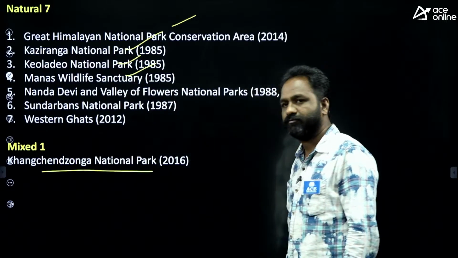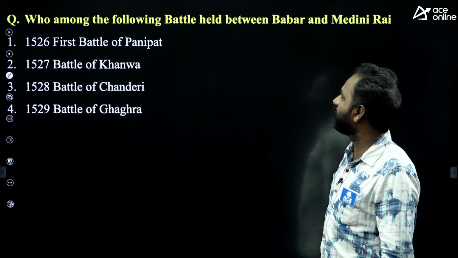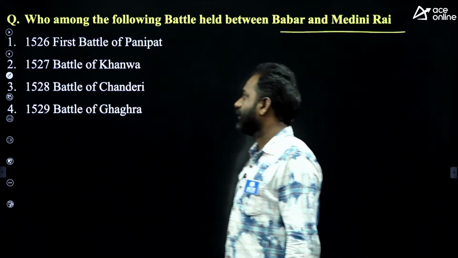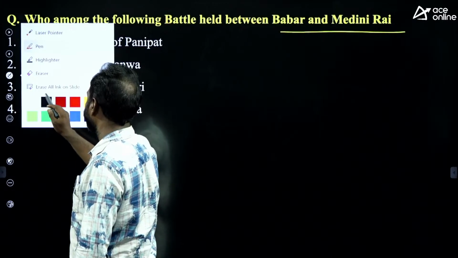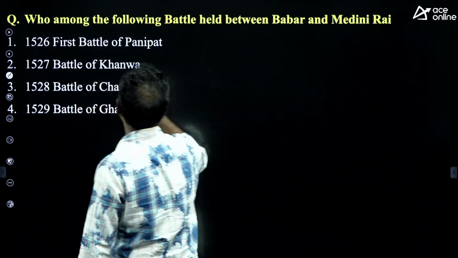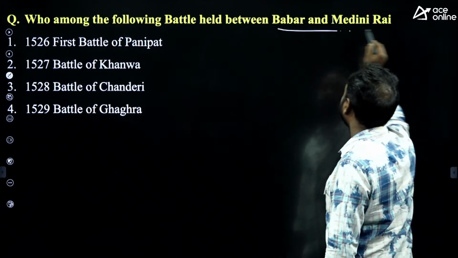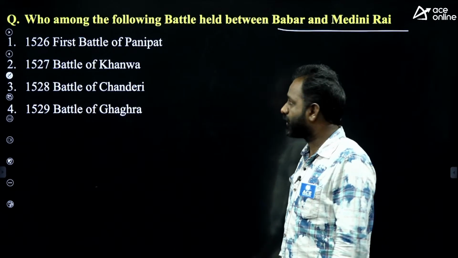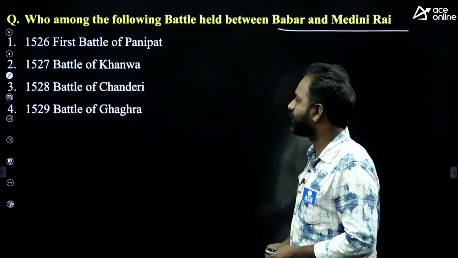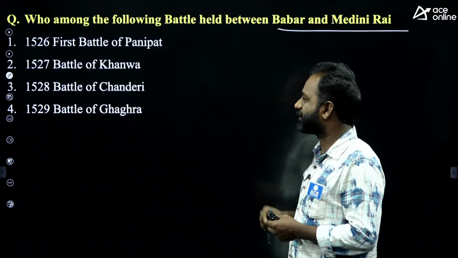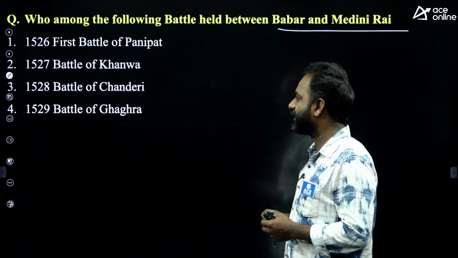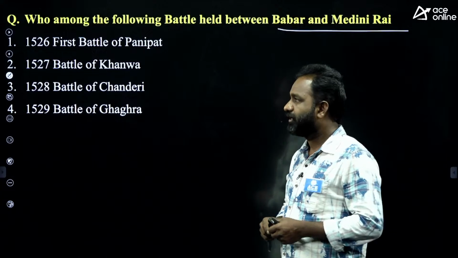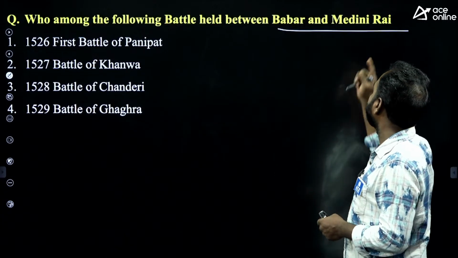Okay. Next, which battle was held between Babur and Medini Rai? Here 4 battles were given. You have to identify the battle between Babur and Medini Rai. 1526, Battle of Panipat. 1527, Battle of Kanwa. 1528, Battle of Chanderi. 1529, Battle of Gagra. Which battle happened between Babur and Medini Rai?